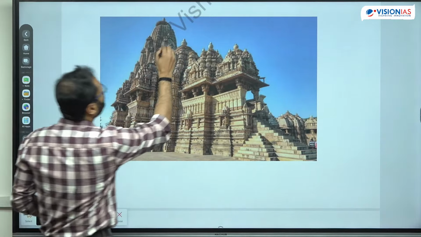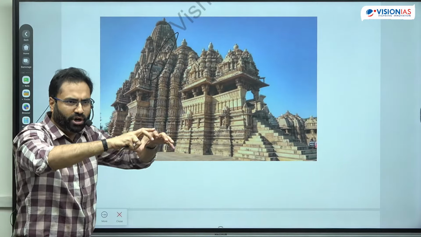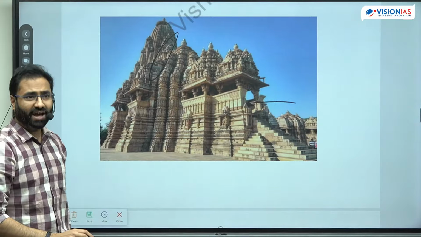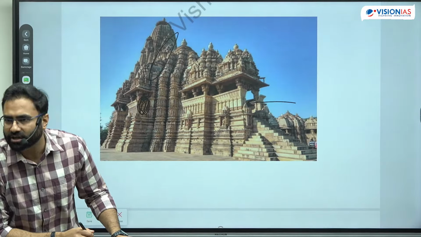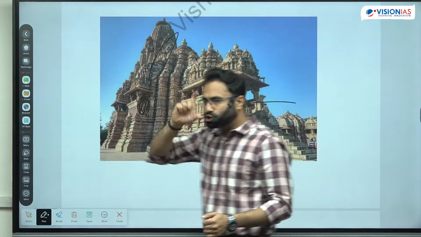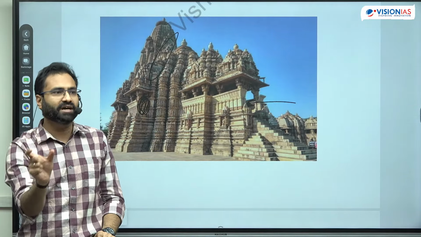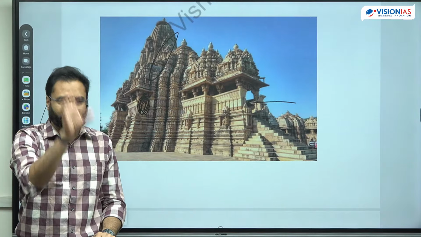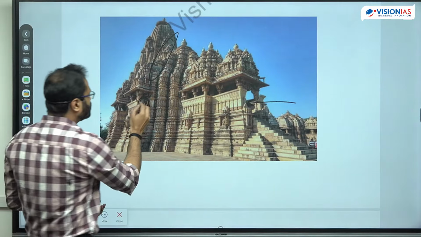Now in between these mandapas and the main temple, if you look at the Garbhagriha, there is a place which is known as the Antarala, the interval, a small movement towards darkness, because from light now you are moving towards the darkness. And why darkness? Because this region, the inner region, the sanctum sanctorum, is known as the Garbhagriha. So in order to depict exactly the womb-like situation, it is shown with complete darkness. And there will be a diya lit near the deity. That means there is only one light. There is only one reality, and this is that reality. The deity is that reality. So this is the Garbhagriha.